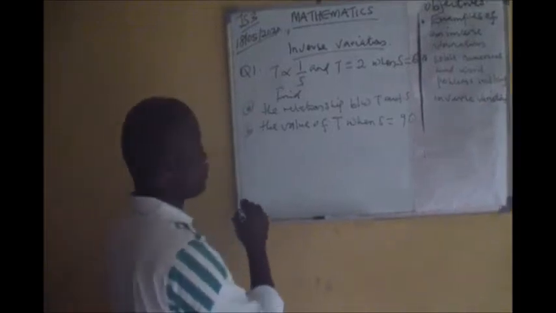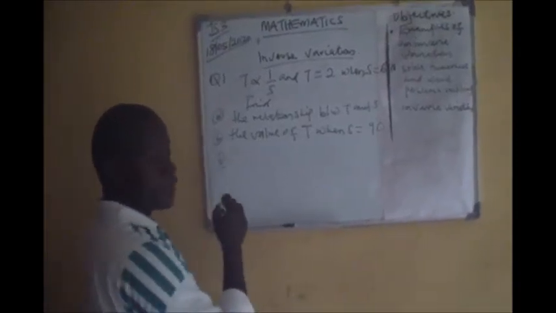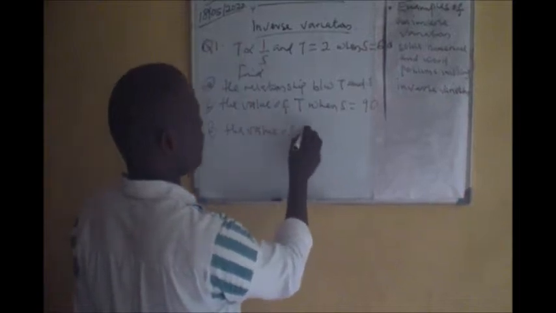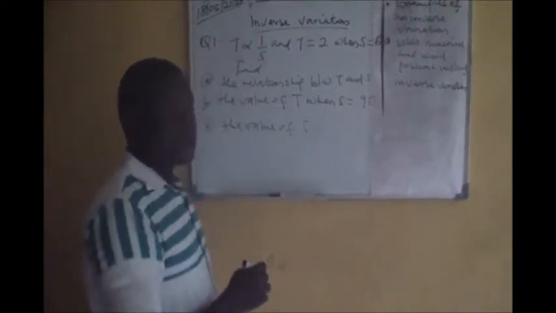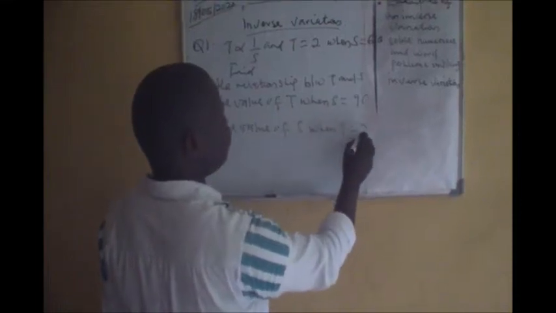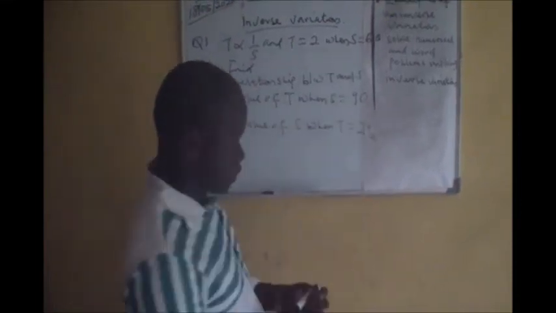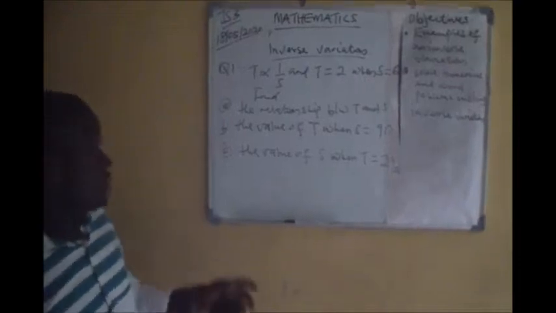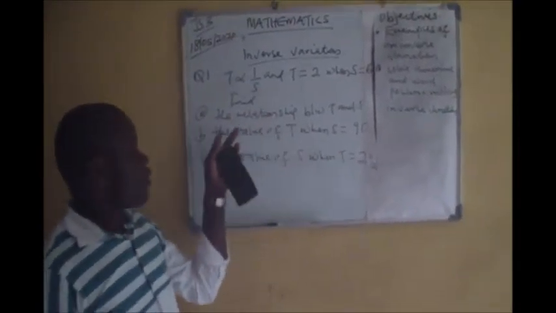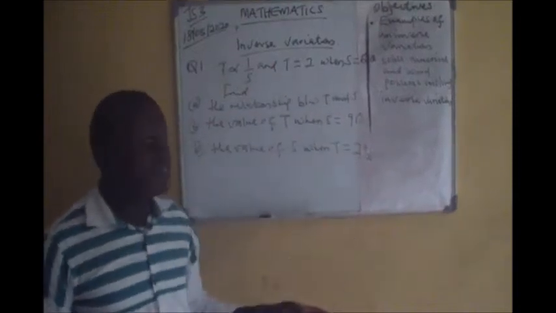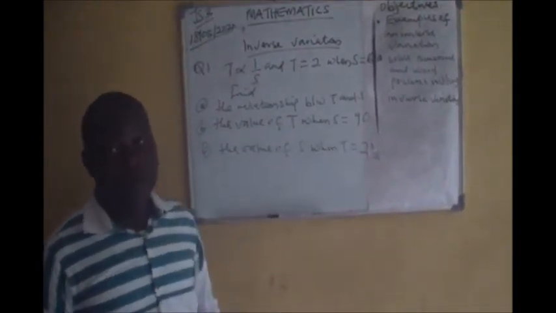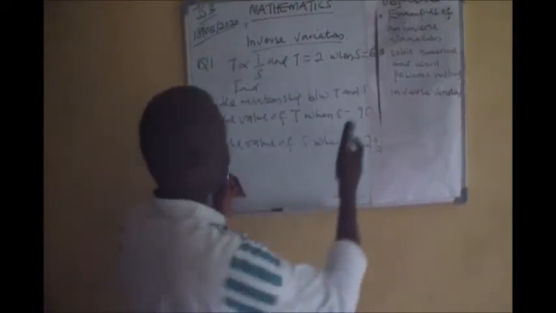The third question could be: find the value of S, given that T is 2 whole number 1 over 2. So we'll look for the relationship between T and S, also find T given that S is 90, then find the value of S given that T is 2 1/2. So let's pick the solution.